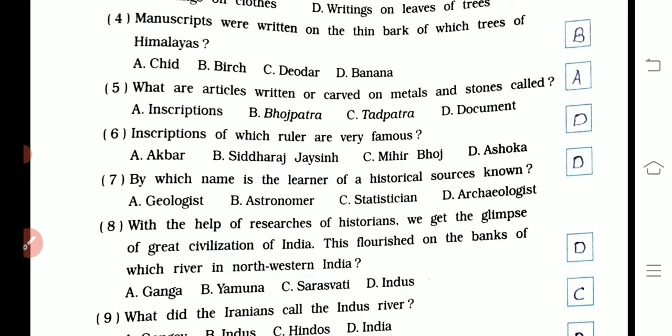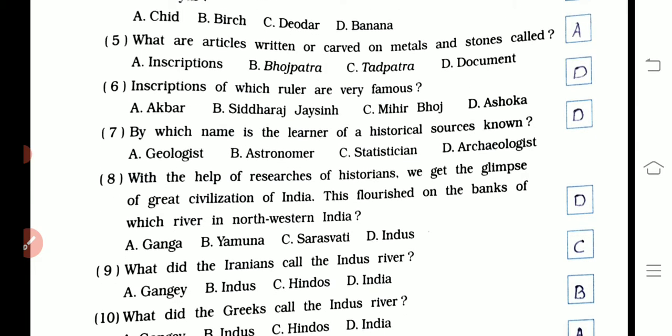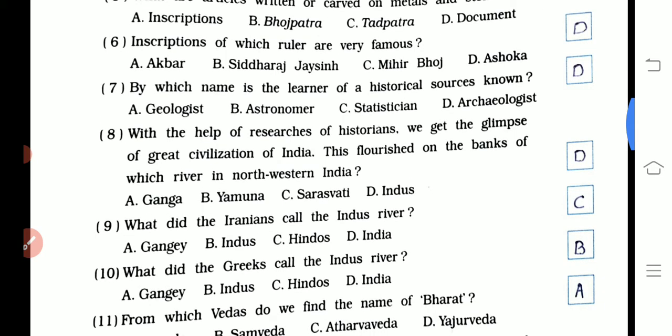Seventh one, by which name is the learner of historical sources known? Answer is D, archaeologist. With the help of researches of historians, we get the glimpses of great civilization of India. These flourished on the bank of which river in north-western India? Answer is D, Indus.